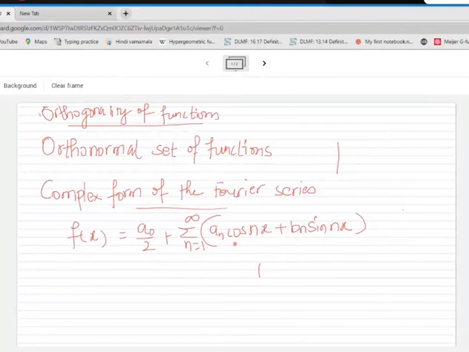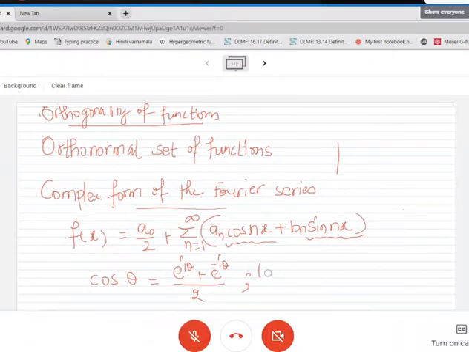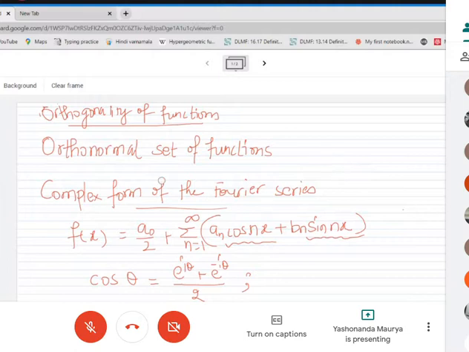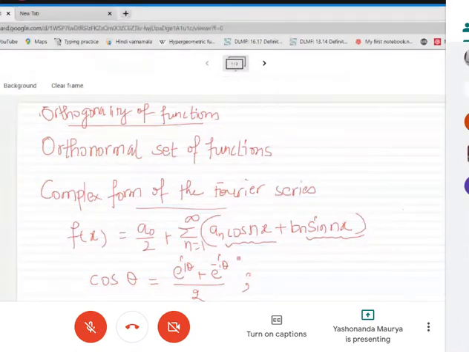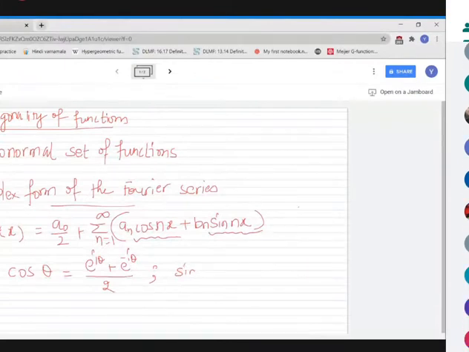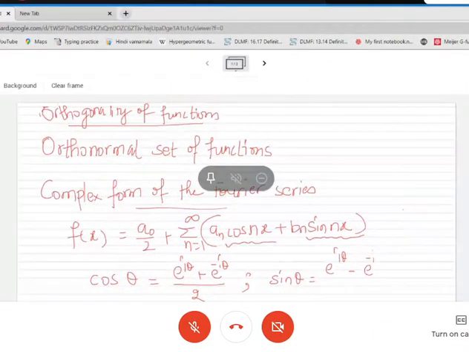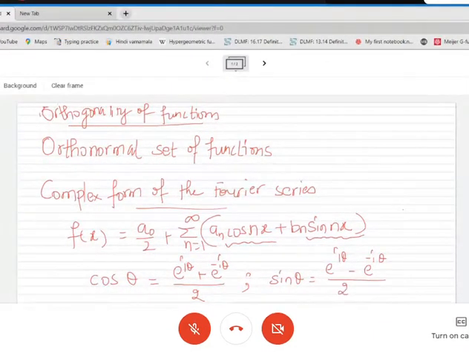Now this cos and sine can be easily represented in terms of complex numbers. What we know is cos theta is e raised to i theta plus e raised to minus i theta, divided by 2, and sine theta is e raised to i theta minus e raised to minus i theta, divided by 2i.